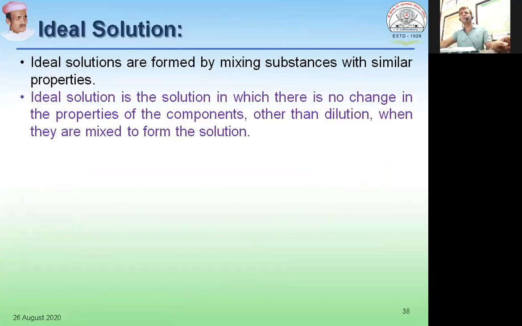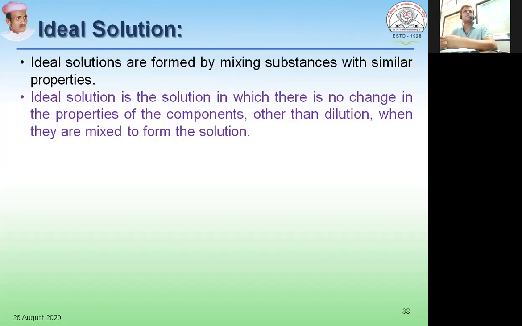When we deal with completely miscible liquid pairs like alcohol and water, chloroform and water, there are two classes. When we mix two liquids and get a solution, either we will get an ideal solution or we will achieve a real solution. So we need to discriminate between ideal solutions and real solutions. First we'll talk about ideal solutions and then we'll move on to real solutions.